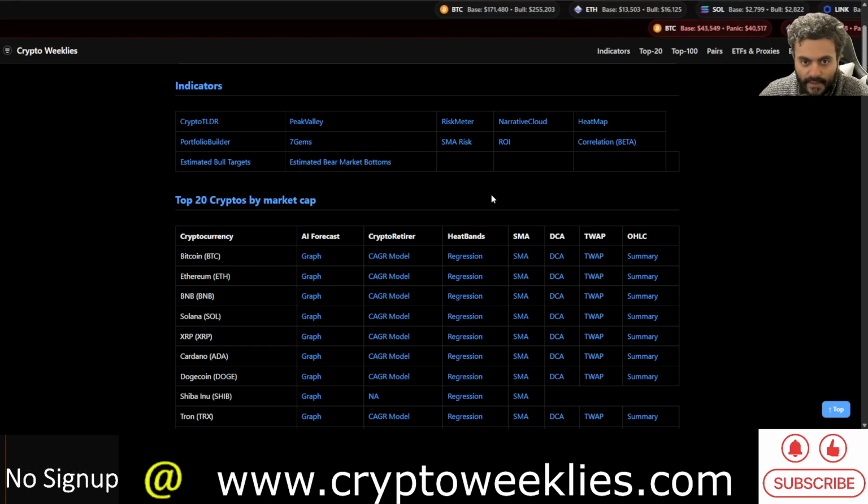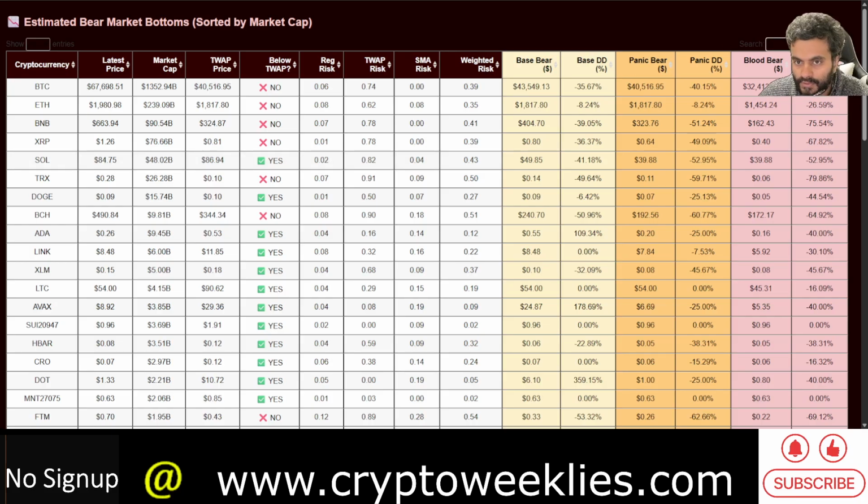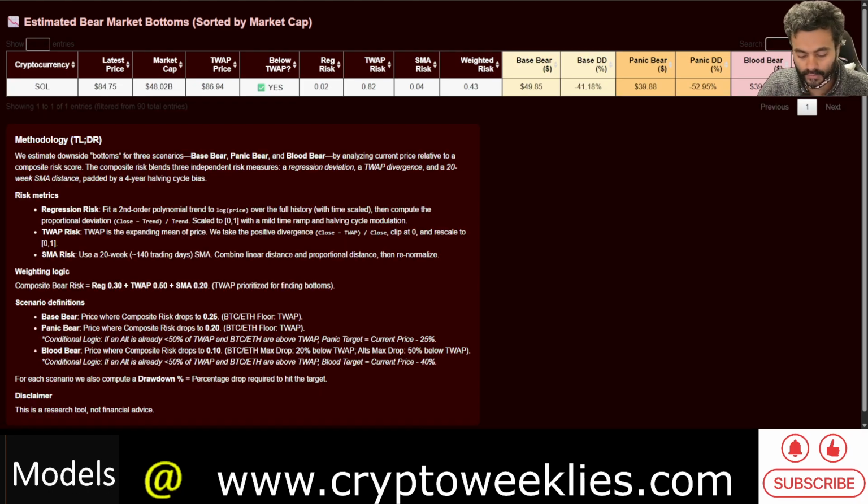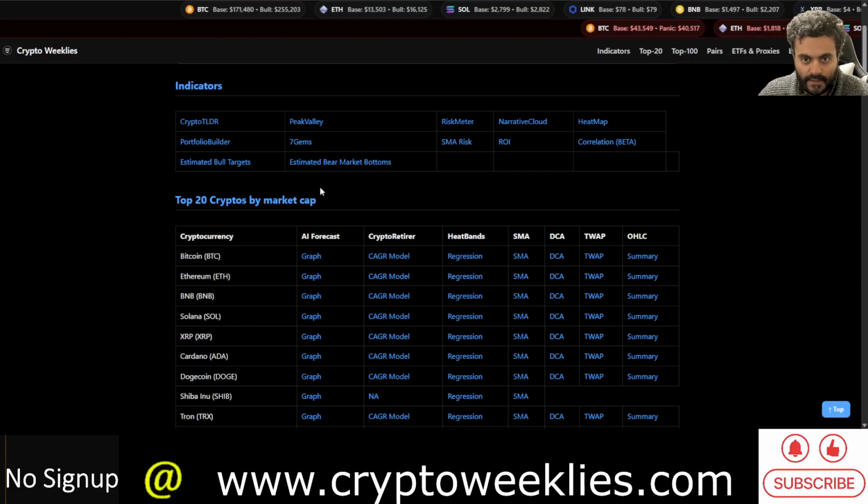All in all, the estimated bull case and the bear case for Sol. Let's start with the bear case and then conclude on a happier note. The scenario for Sol, as it relates to these risk based models, the time weighted average price risk is still quite elevated. Although the price is now below the time weighted average price, the difference between the price and the time weighted average price is minimal. So the bear case scenario is slightly under $50, and the panic case scenario is slightly under $40, as established by these risk based models.